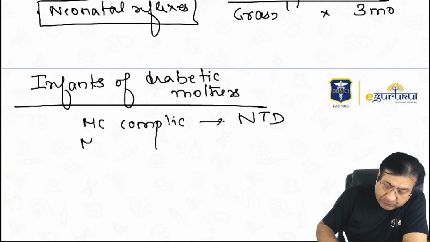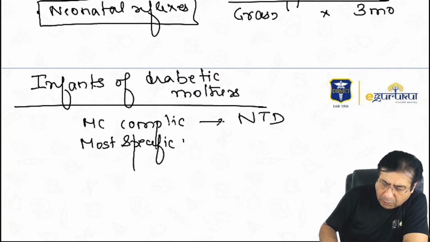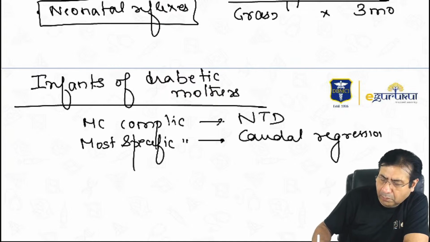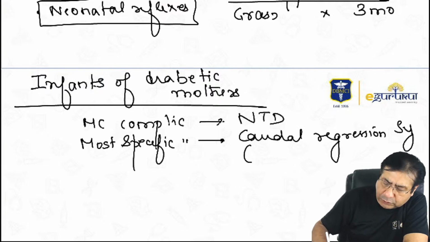But the most specific complication is caudal regression syndrome, also called sacral agenesis.